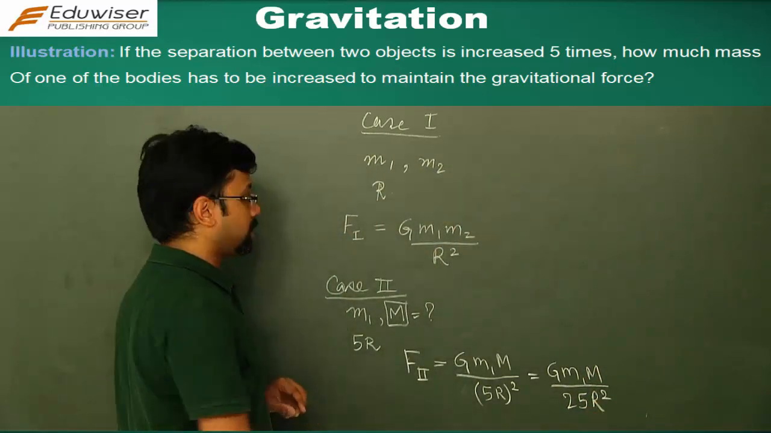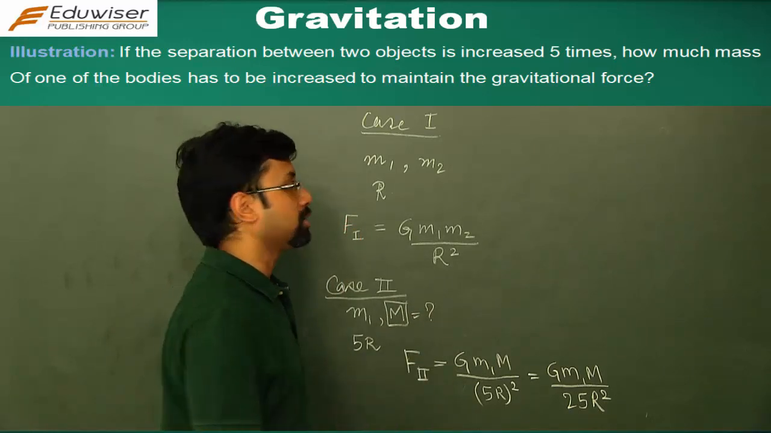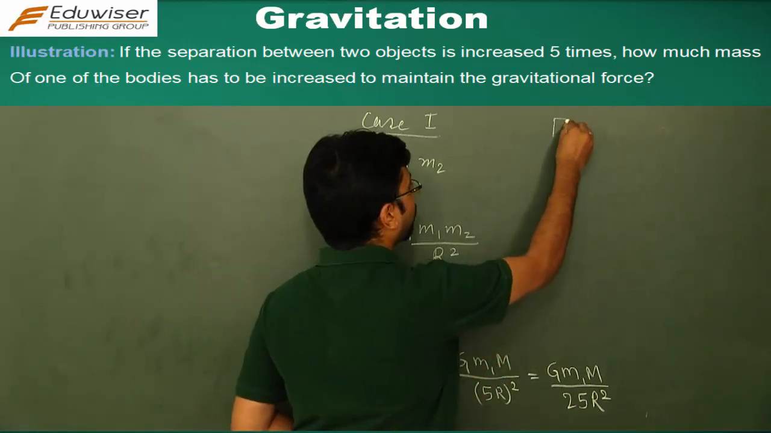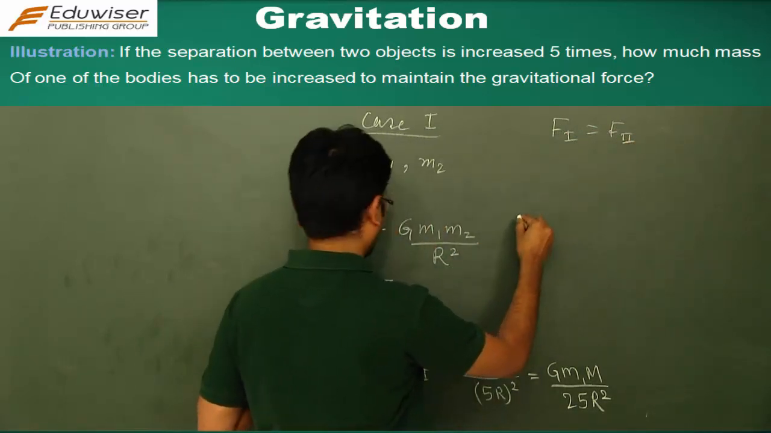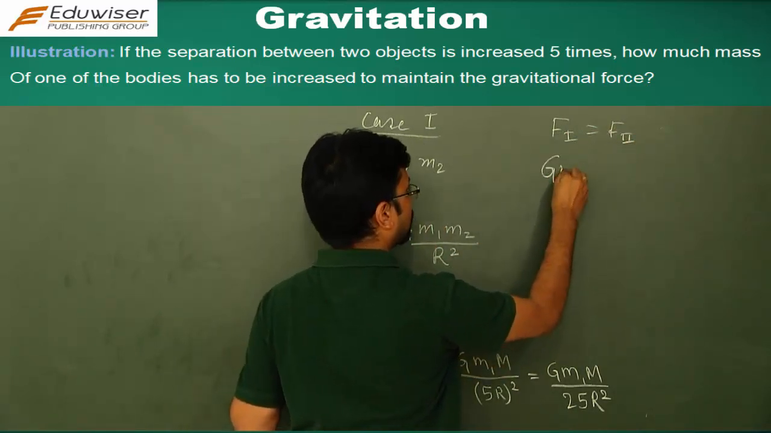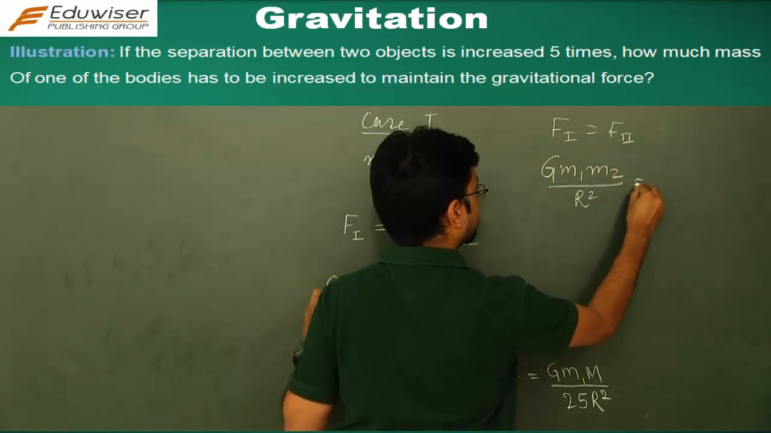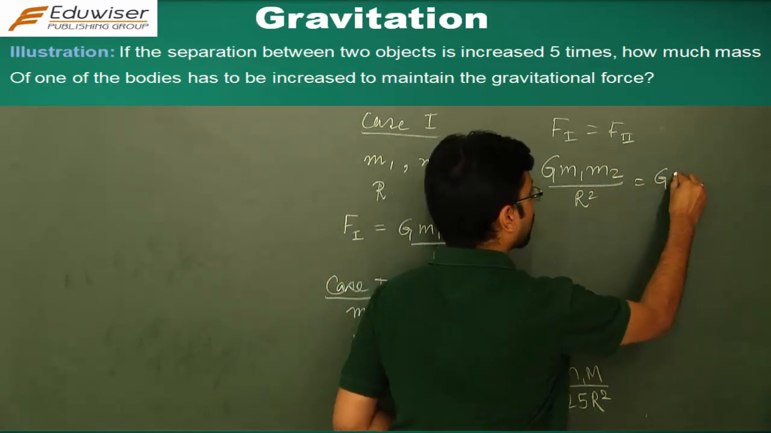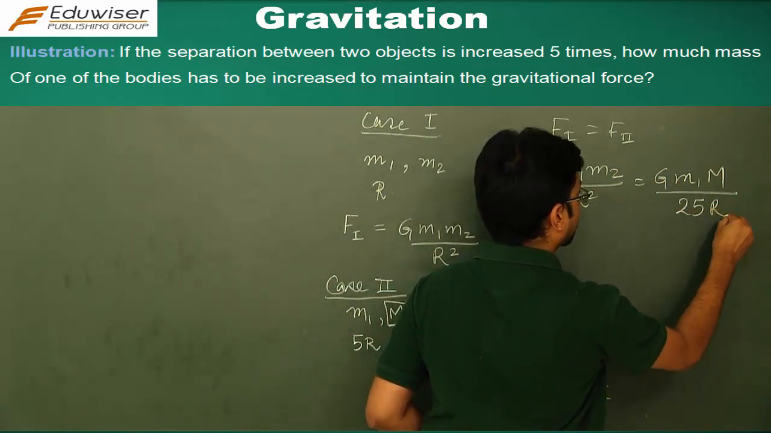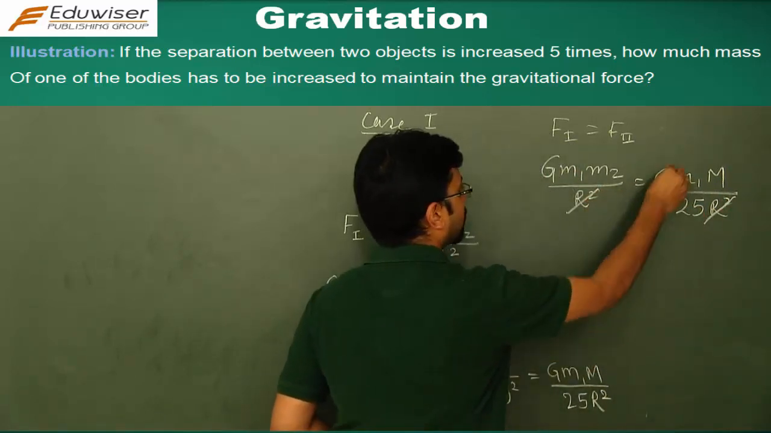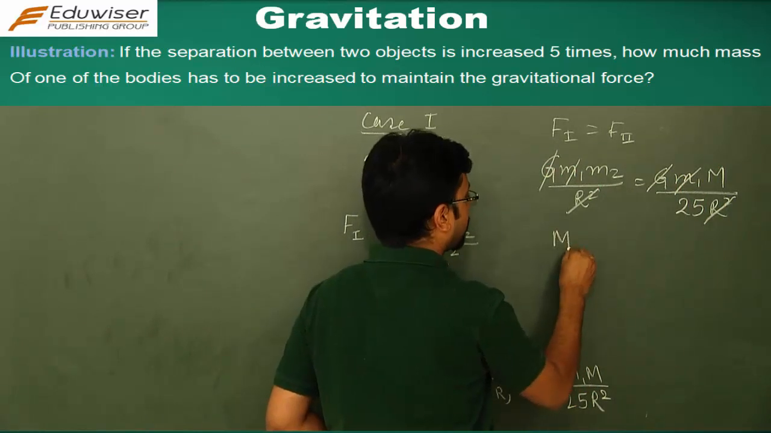Now as per the question, F1 is equal to F2. The gravitational force doesn't change. So as per the question, F1 is equal to F2. What is F1? F1 was G m1 m2 by r square, and this is equal to G m1 m by 25 r square. r square cancels out, G cancels out, m1 cancels out. What do you get?